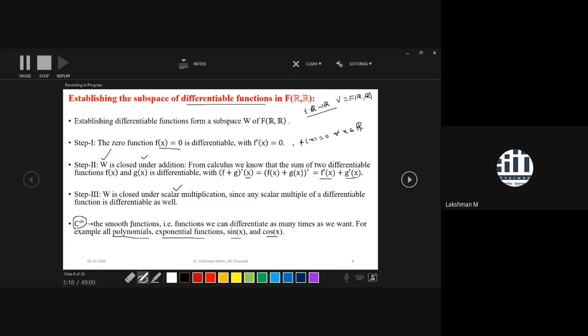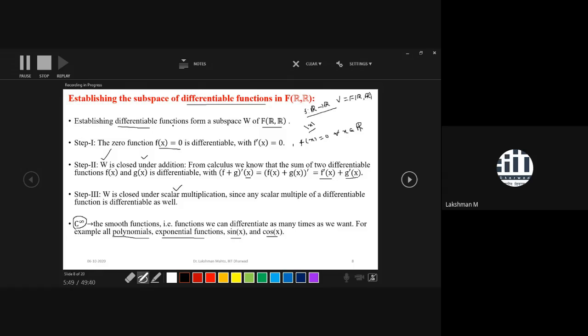So this one is, you can say that F(R,R) is the largest collection of functions. Then we put a condition. What is the condition? Differentiability. Due to differentiability, the collection of functions has been reduced, because we know that mod x is not differentiable, but mod x is a function from R to R, modulus of x. So mod x would not be in this W, in the class of differentiable